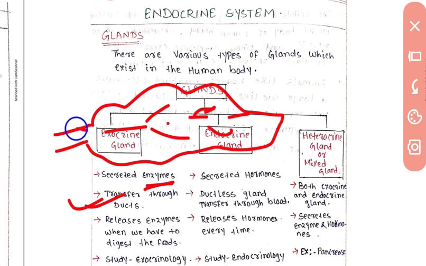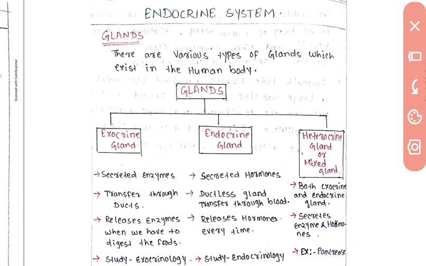Okay, this is called duct. This part is called duct. So it releases enzyme when we have to digest the food. Exocrine gland releases its enzyme when we digest the food. At the time of digestion it releases its enzyme. Okay, now the study of exocrine gland is known as exocrinology.